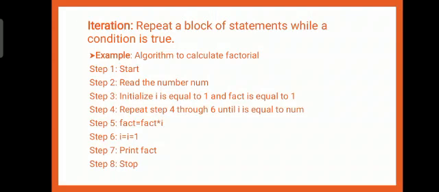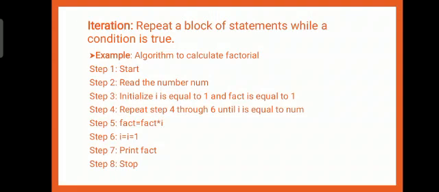Algorithm to calculate factorial. Step 1 is to start. Step 2 is to read the number, that is NUM. Step 3, initialize I equal to 1 and fact equal to 1. Step 4, repeat steps 4 through 6 until I is equal to NUM.